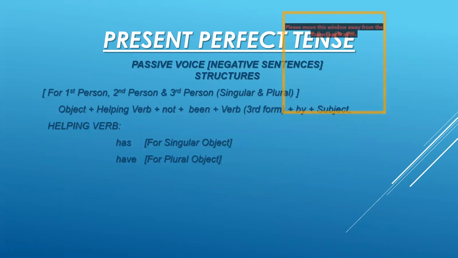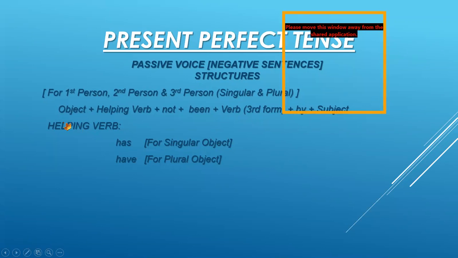Now I am showing you the structures for the passive voice. We have only one structure for passive voice. Always we have only one structure for passive voice. For negative sentences, for first person, second person, and third person, singular and plural, it means for all the persons, we have the same structure: object plus helping verb plus not plus been plus verb third form plus by plus subject, full stop.